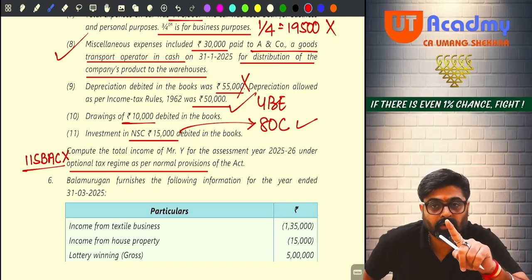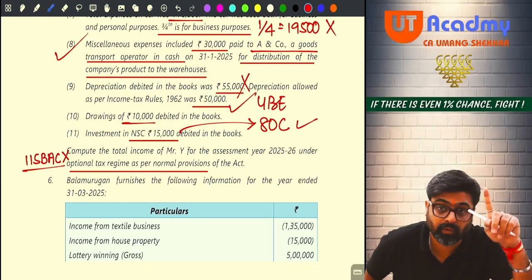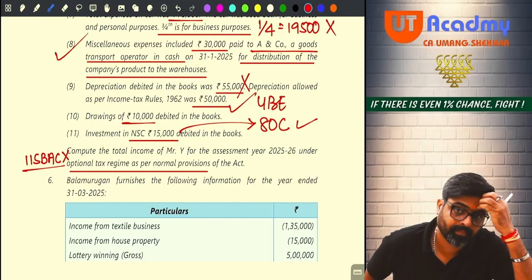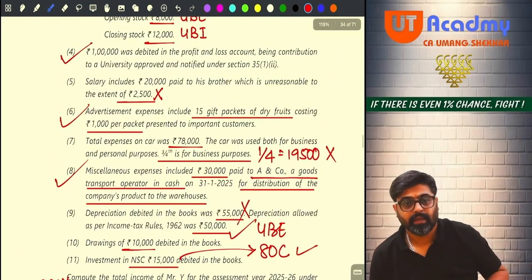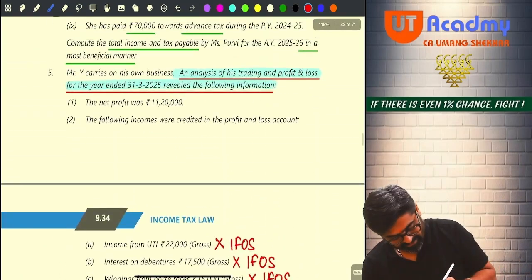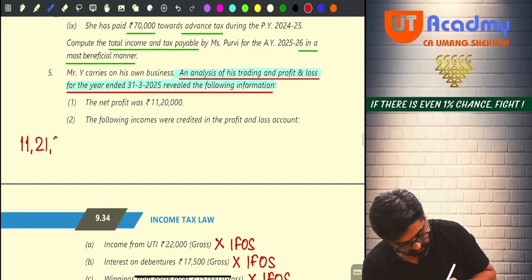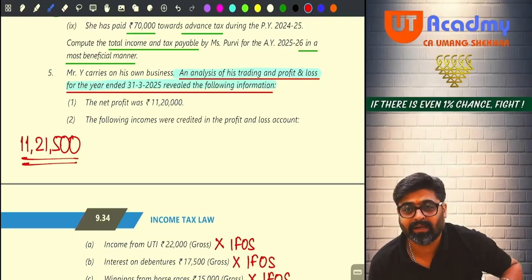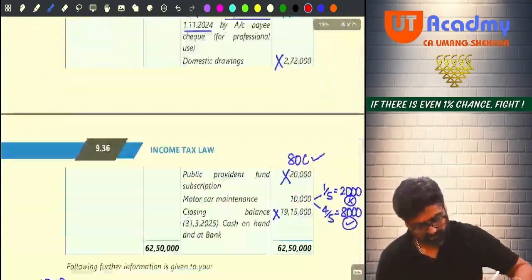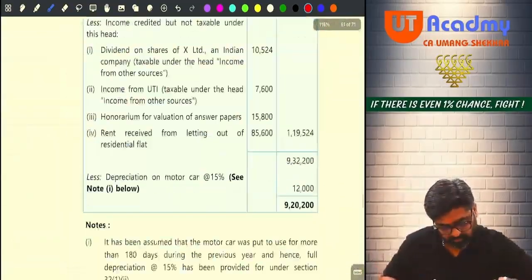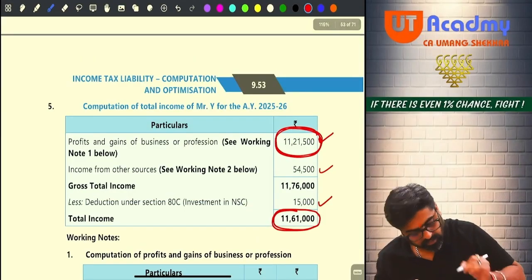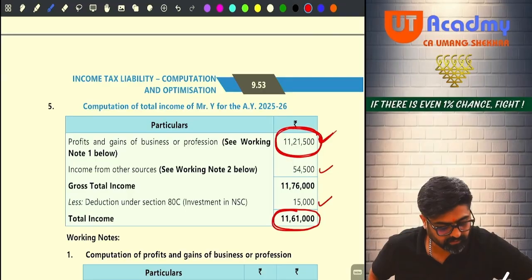Yes or no? How much profit are you getting on your calculator? Give me the correct answer. If you have done all the things according to my instructions, how much amount have you got? 11,21,500. This should be your PGBP income. Let's check. Question number 5. 11,21,500. Very difficult, sir.